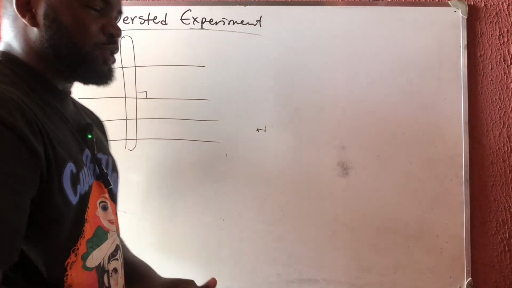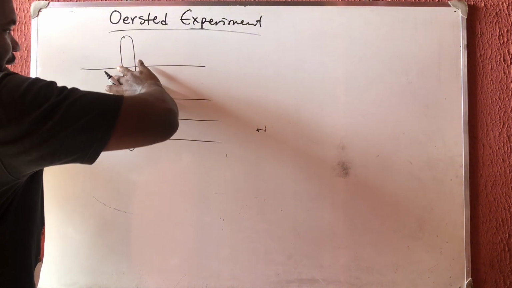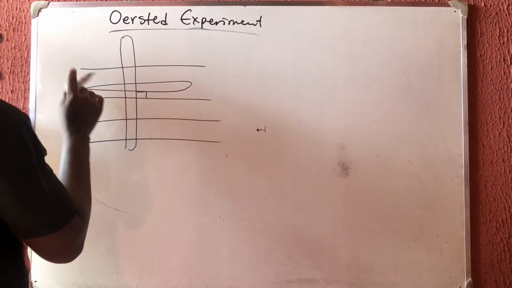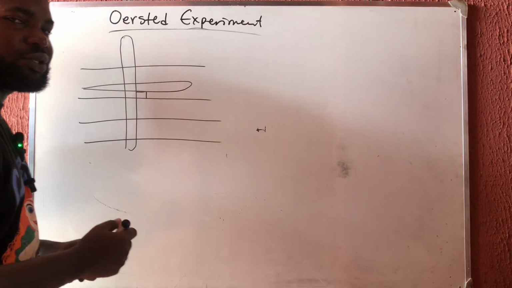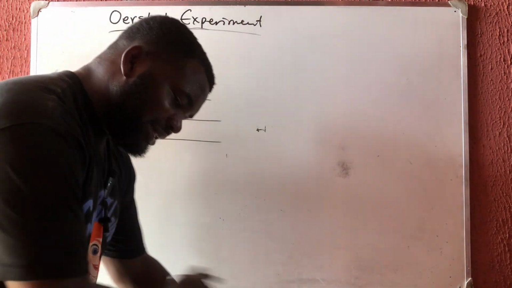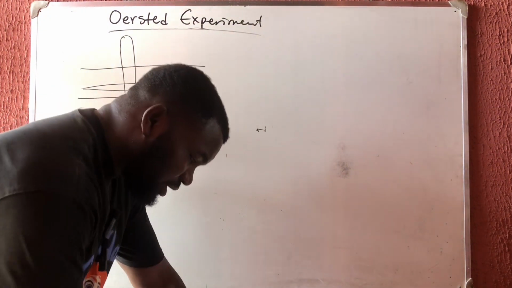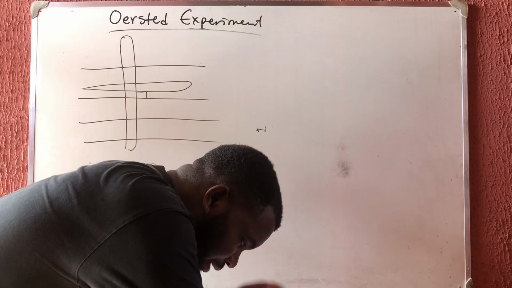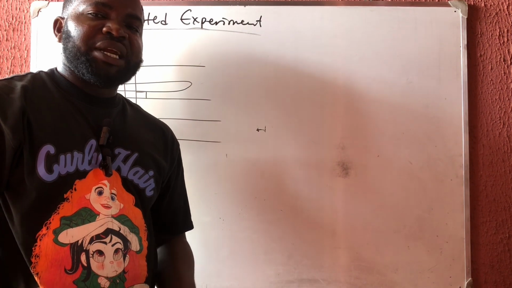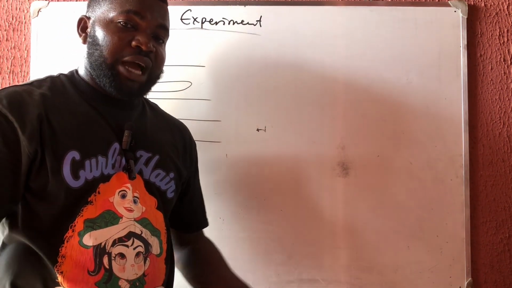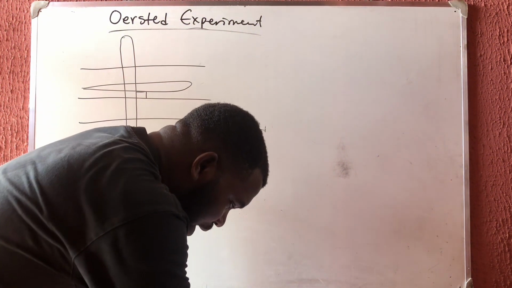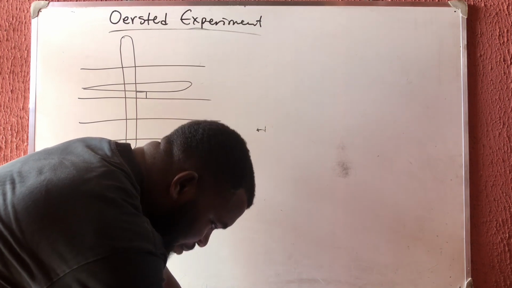Then the least of it is when it is parallel. The more you are moving like this, the more the strength is reducing. Once the wire is now parallel to this electric field, then the strength is zero. It will not have any strength. In fact, the strength will even disappear. He said that the force diminishes at an angle of zero. That is when it is parallel. When it is parallel, it does not make any angle. The angle is zero, and if the angle is zero, it means it has no strength. Alright? Now the next one we look at is Maxwell's corkscrew rule.